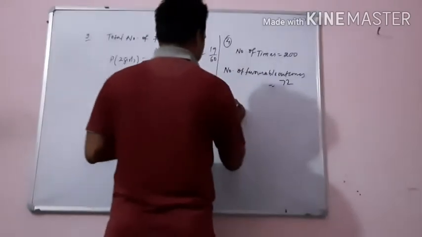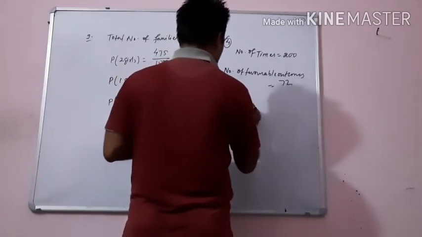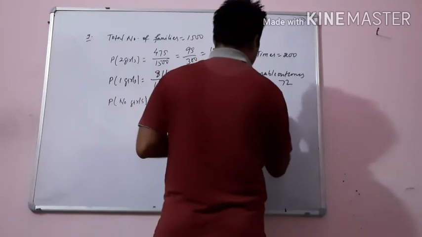So the probability for 2 heads will be 72 upon 200, that is 36 upon 100, that is 0.36. What is the probability? 0.36.